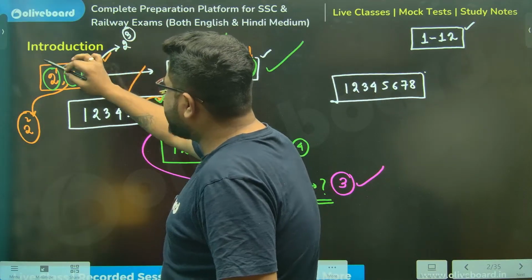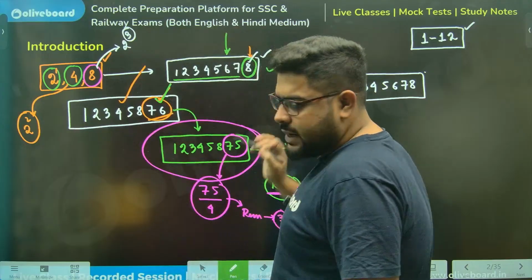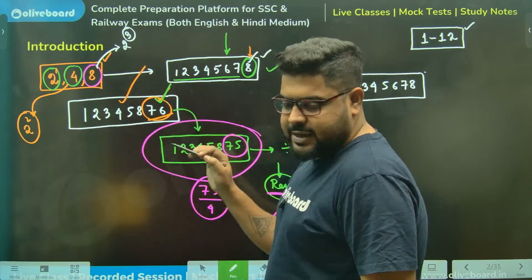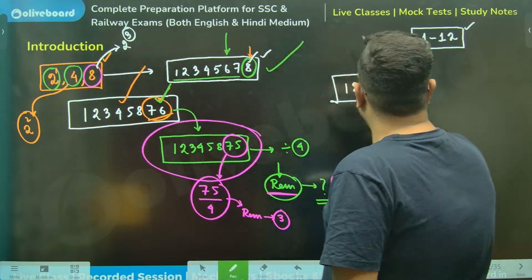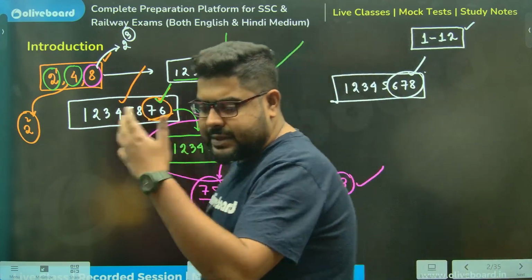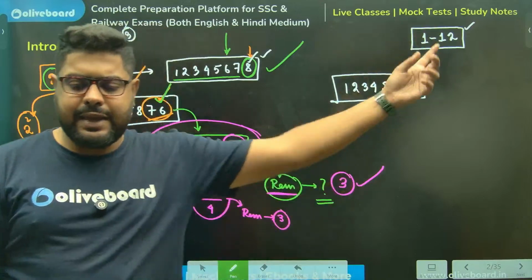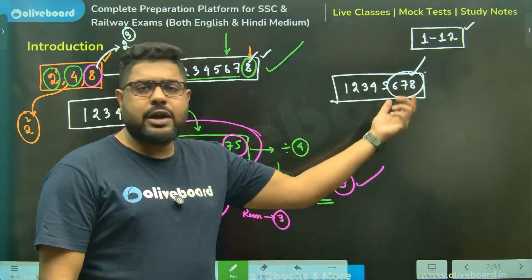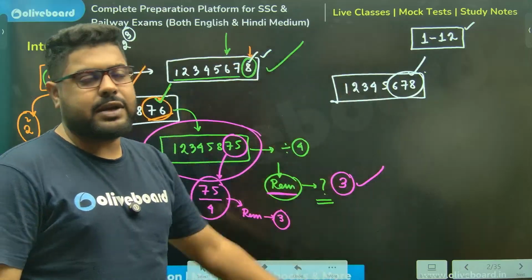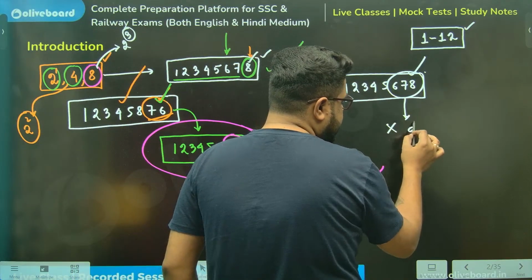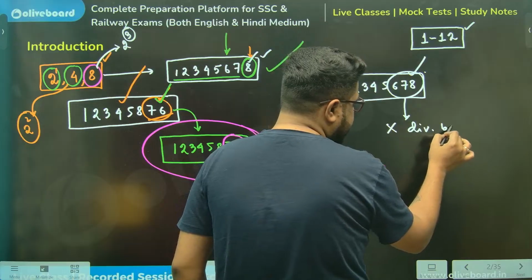So for 2 to the power 1, we check the last 1 digit. For 2 square, we check the last 2 digits. So for 2 cube, we will check the last 3 digits. If the last 3 digits are divisible by 8, then my whole number is divisible by 8. And if they are not divisible by 8, my number is not divisible by 8. Here it will not be divisible by 8.